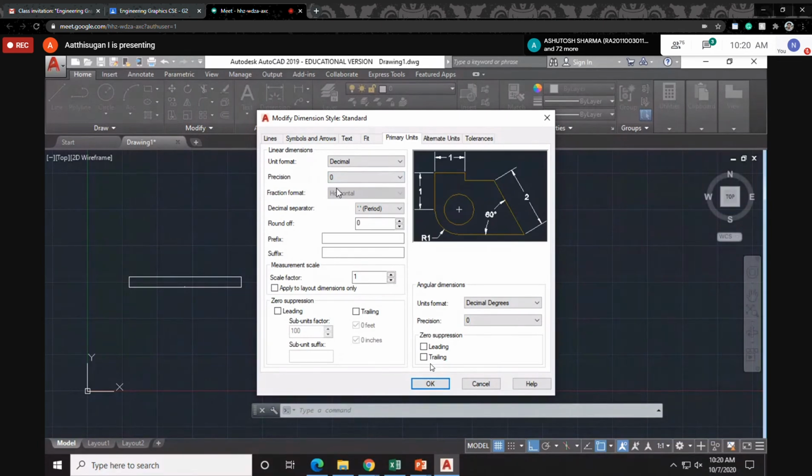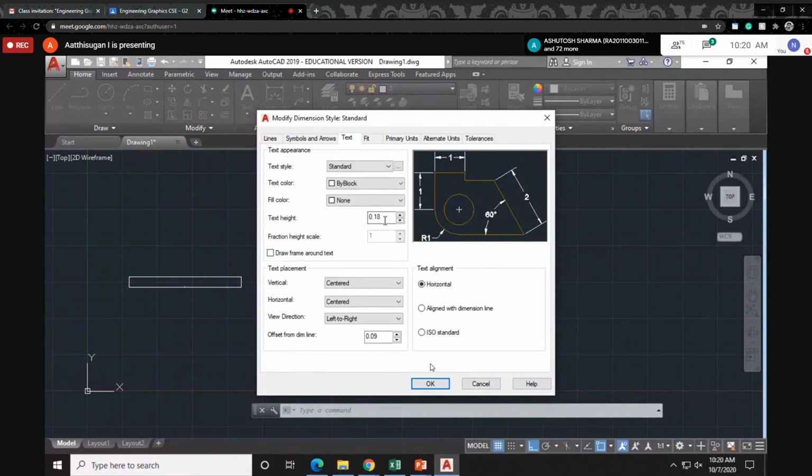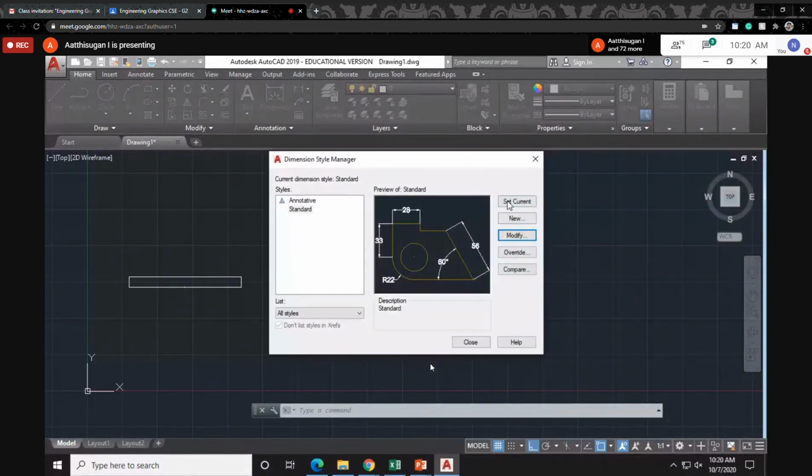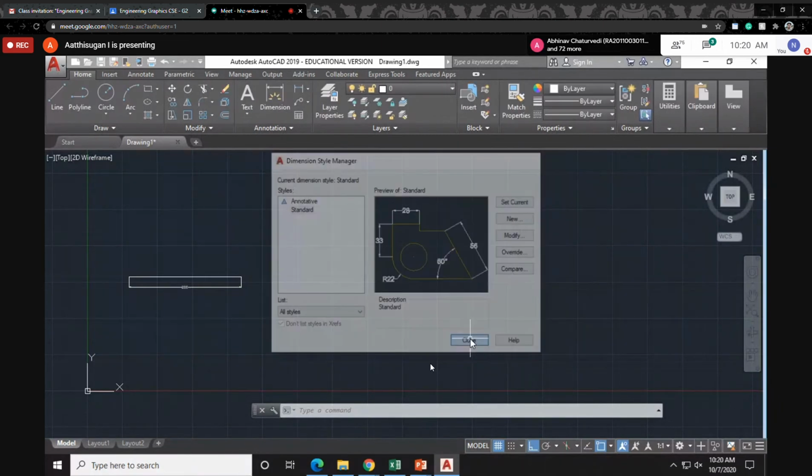It's your wish. Then the text height is given as 0.18, so you can change it to 10, based on your height. Click it, then symbols and arrows. The 0.18 you can change into 3. Then click OK. Make sure to set current, then close it. Now it is somewhat visible.